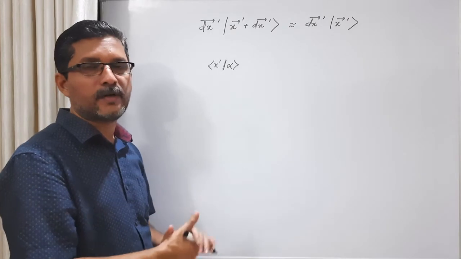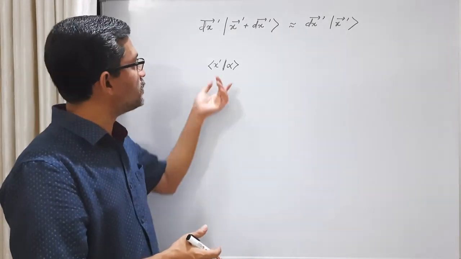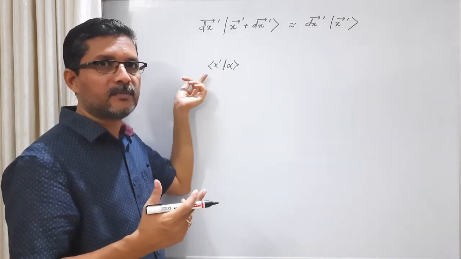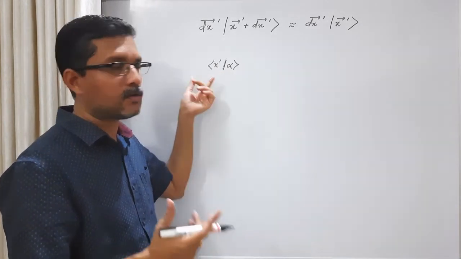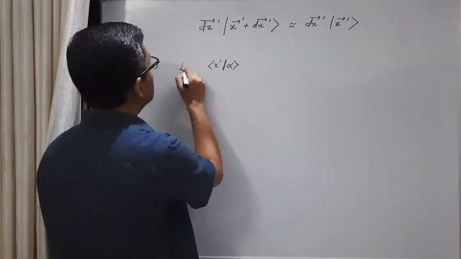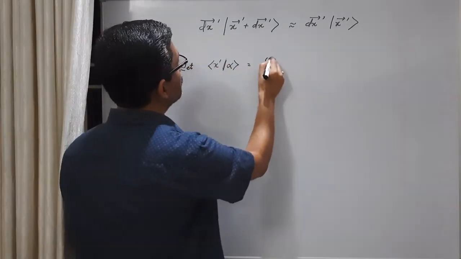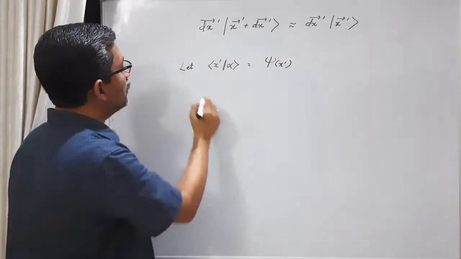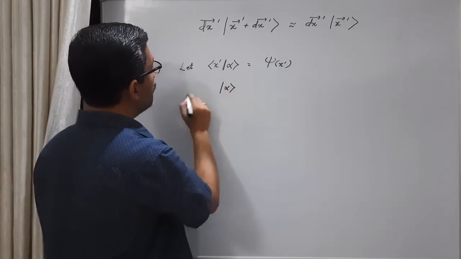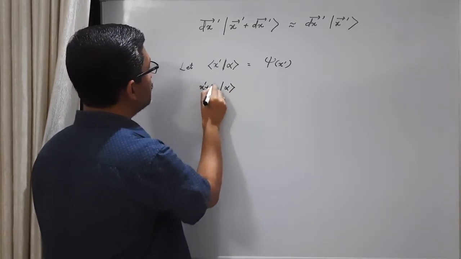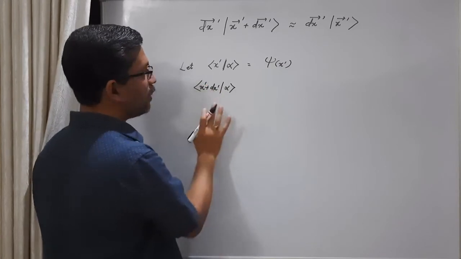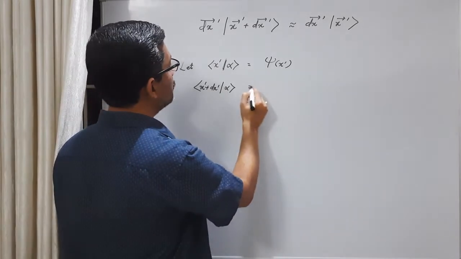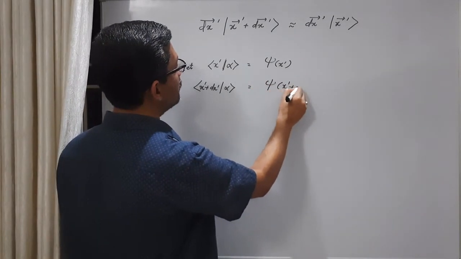I have not introduced the wave function so far, but the wave function is this: the component of a general ket in the position basis. So let this be equal to some wave function psi of x prime. And then this ket alpha in the basis x prime plus dx prime. I am not using a vector symbol, I am just considering only the x direction, only one physical dimension. So this is the wave function psi of x prime plus dx prime.